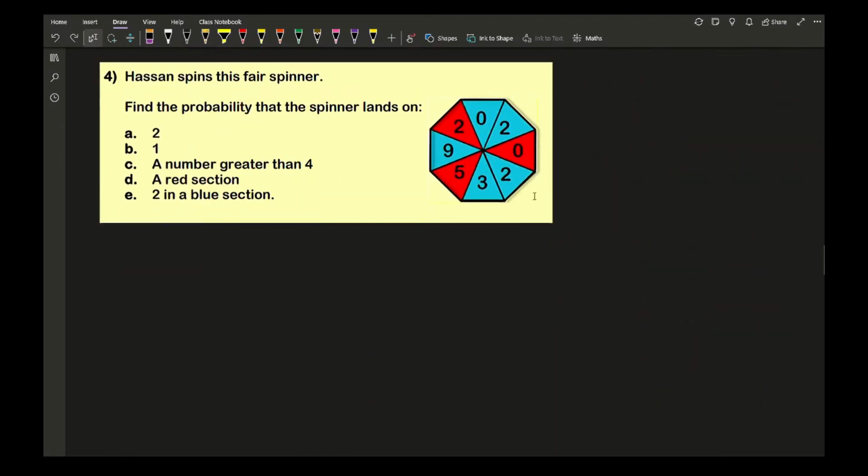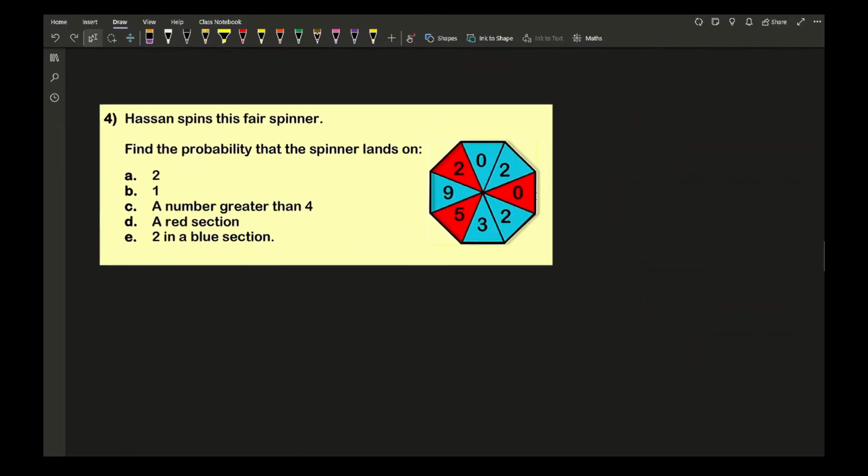So moving on to the next question. It says Hassan spins this fair spinner. Find the probability that the spinner lands on, and then we've got our numbers here. So looking at the first one, working out the probability that we have a 2. So again, I'm going to see how many 2s I've got. So I've got 1, 2, 3 2s. And I've got a total of 1, 2, 3, 4, 5, 6, 7, 8 in total.